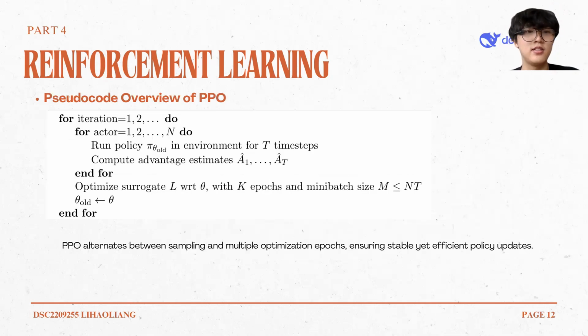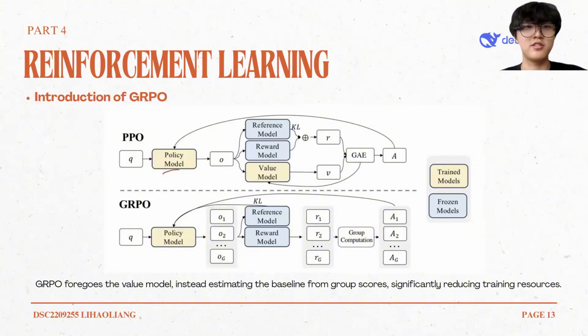This page introduces a procedural overview of Proximal Policy Optimization. And I will introduce Group Relative Policy Optimization. Unlike PPO, GRPO removes the value model, making training much more efficient. And the advantage is computed using group-normalized rewards, which allows GRPO to capture richer feedback.